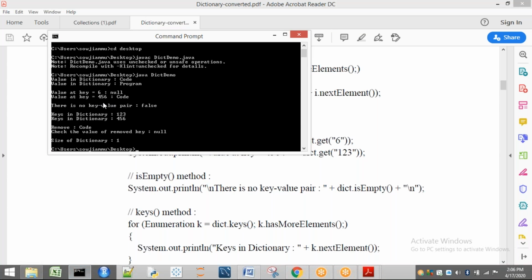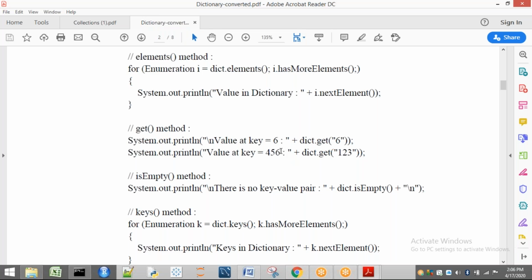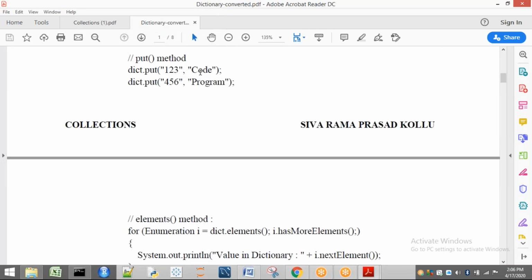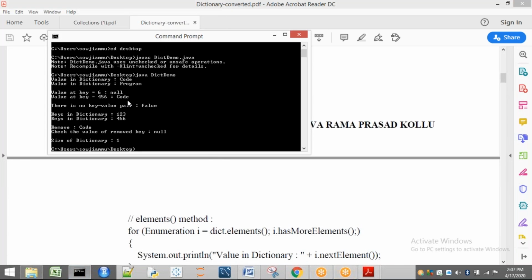Whenever we execute a value at key 456, sorry, it is just a printing mistake. Generally here we should have 1, 2, 3. So corresponding to 1, 2, 3, what are we having here? Code. So code is going to be printed as output. See here, code is going to print. Just here I have to write 1, 2, 3. I have written 4, 5, 6. So it's a small mistake. So identify that. This is not 4, 5, 6. It is 1, 2, 3.